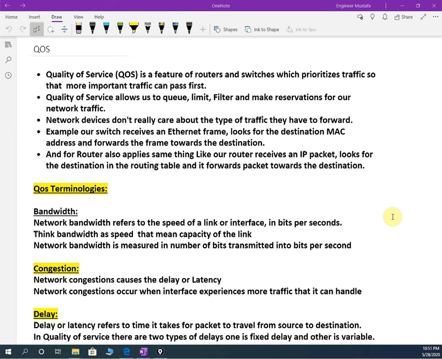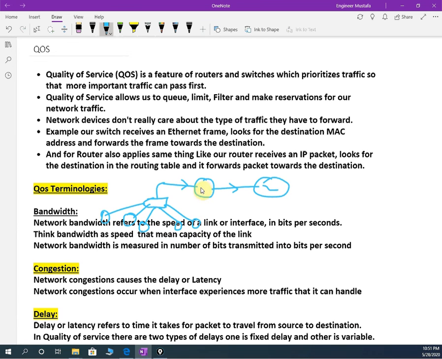So generally, what is quality of service? Remember, for example, if I take one router and all the traffic is coming to this router and going outside to the internet. We have a switch and multiple departments connected, and some are trying to watch YouTube, some are downloading something, some are uploading something.